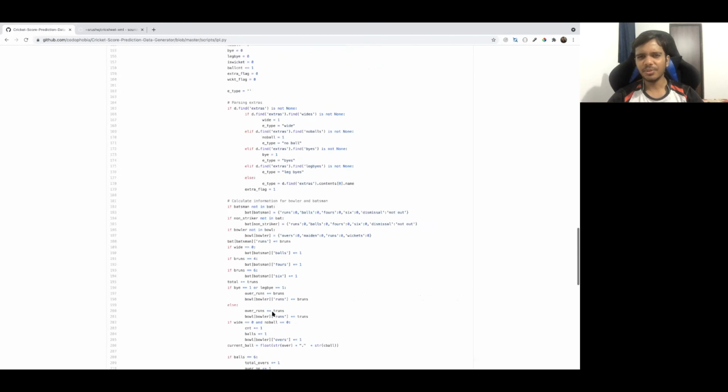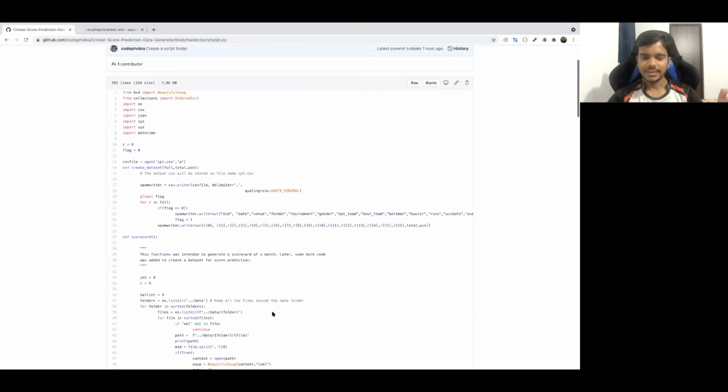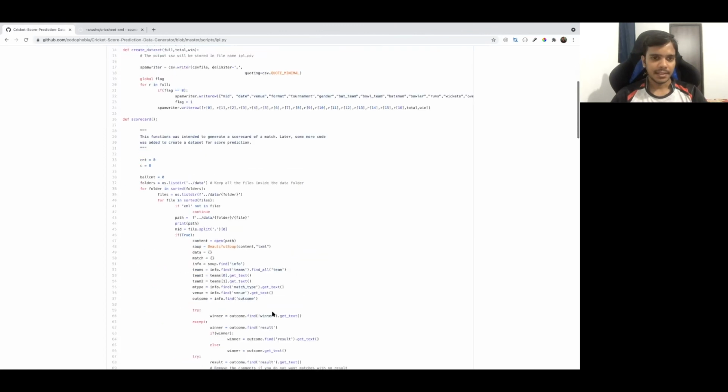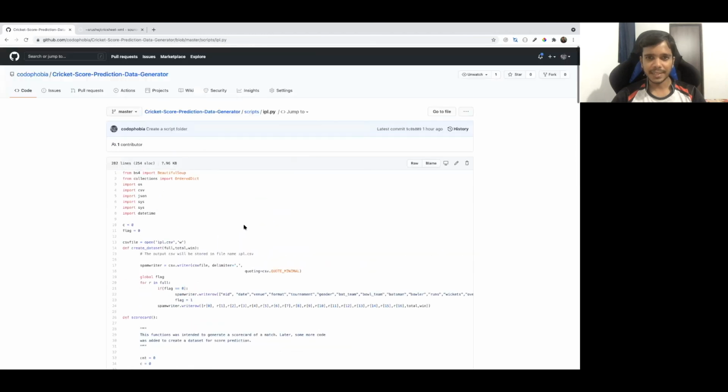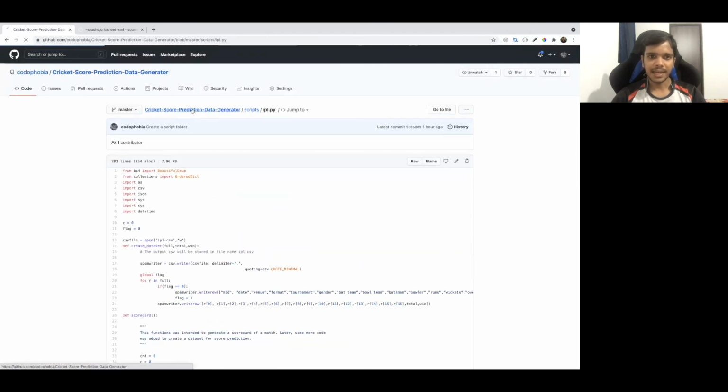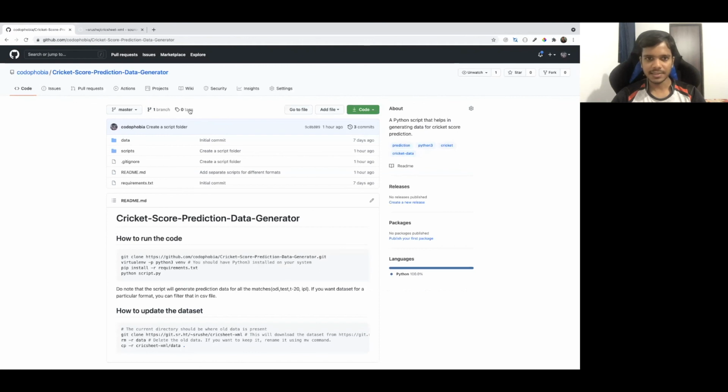So this is the code here, and I cannot go into very great detail of this code. I do not remember exactly all the code that I've written here. But yeah, if you find some issues with this code, do comment, and maybe you can fix it by yourself, and you can send me a merge request there on the repo itself. Yeah, so these are all the details, and I hope this would be enough for getting started. And if you do have any doubts, I will always try to clarify those.